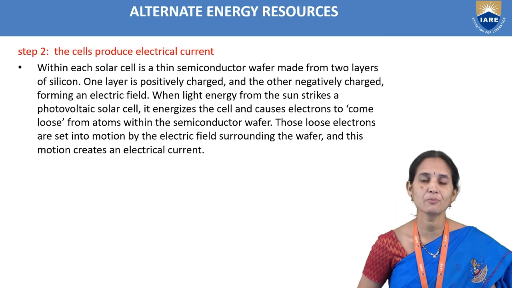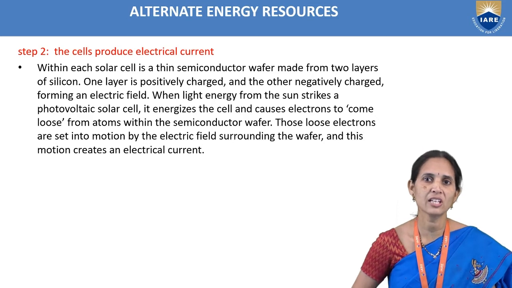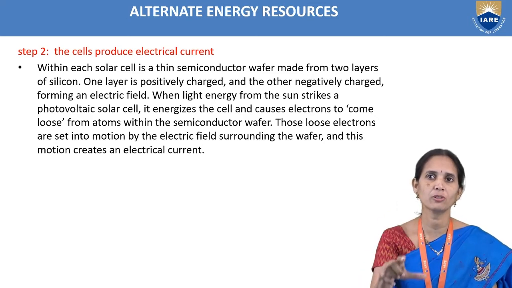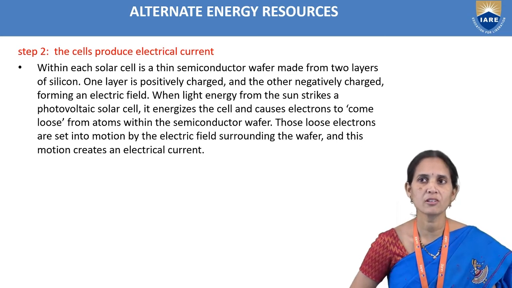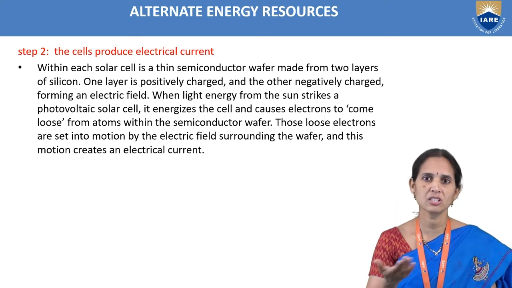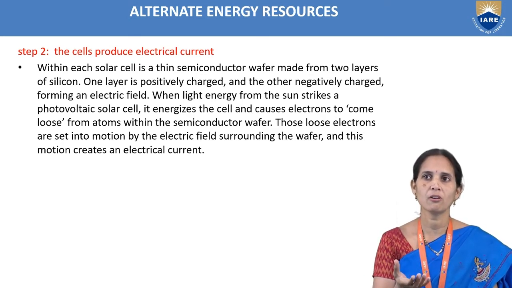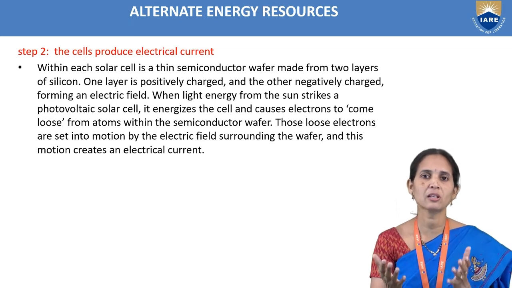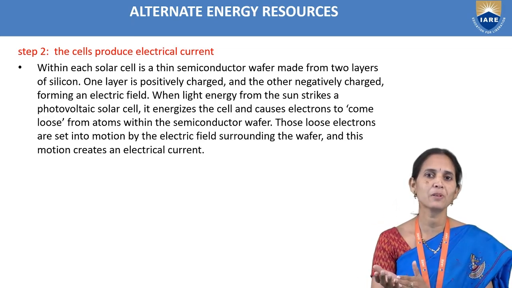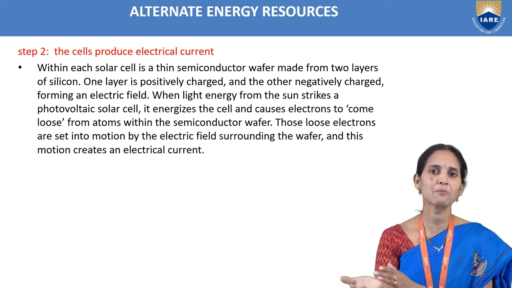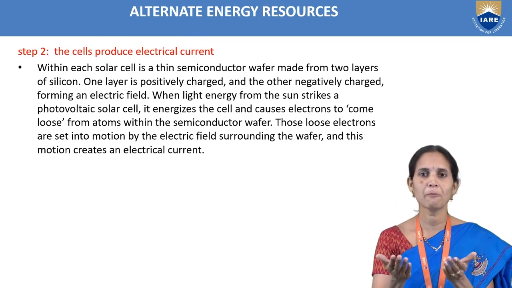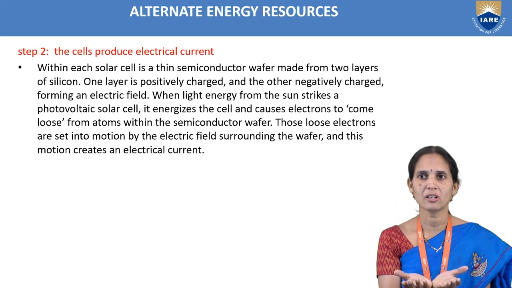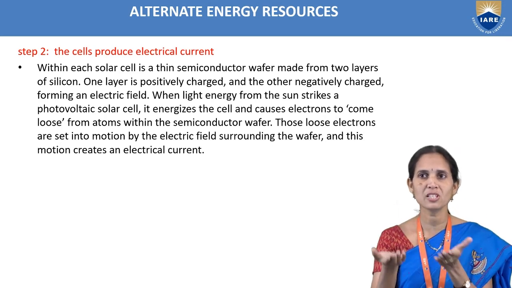When light energy from the sun strikes the photovoltaic solar cell, it energizes the cell and frees electrons. Where are the electrons? In the atoms. So the loss of electrons takes place from the atoms. What is N-type? N-type silicon means we use phosphorus in the silicon material. So the electron loss takes place from the phosphorus atoms.